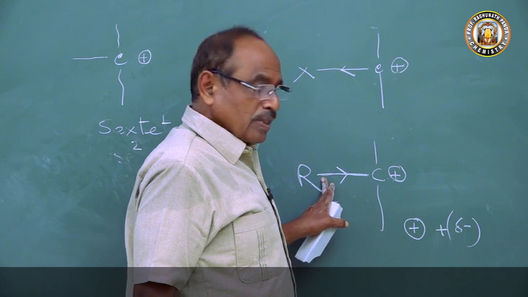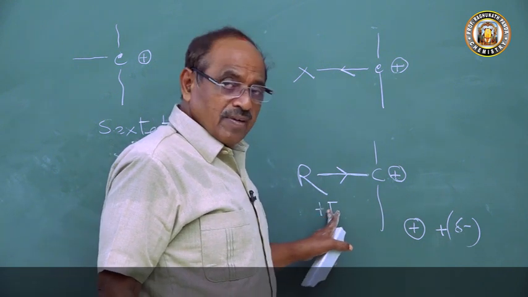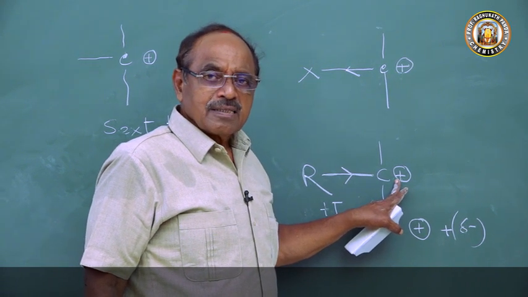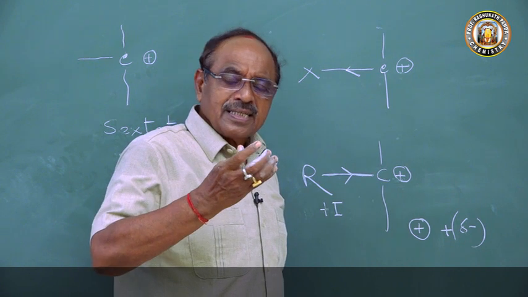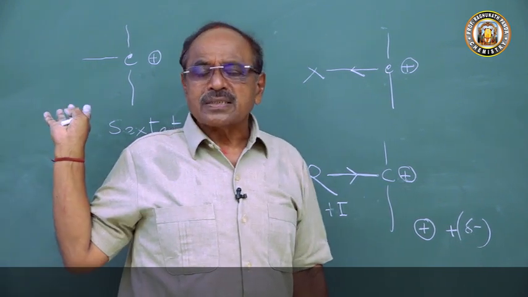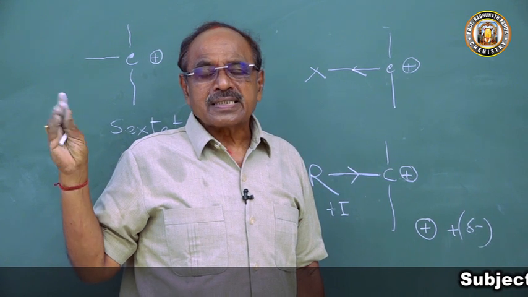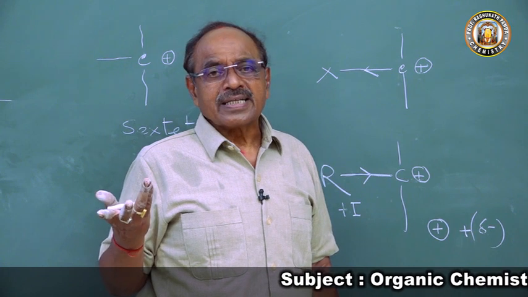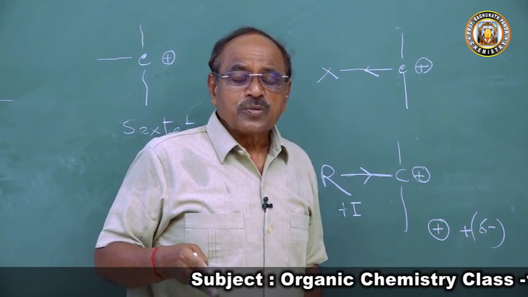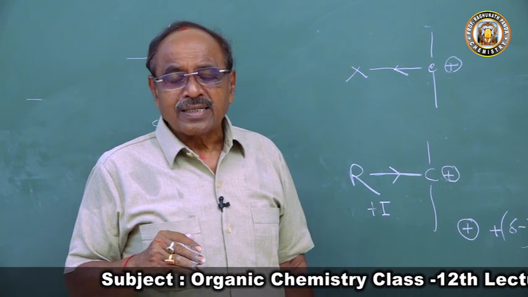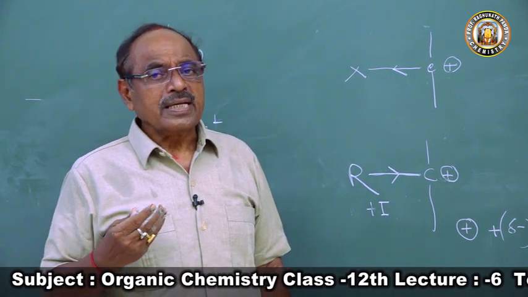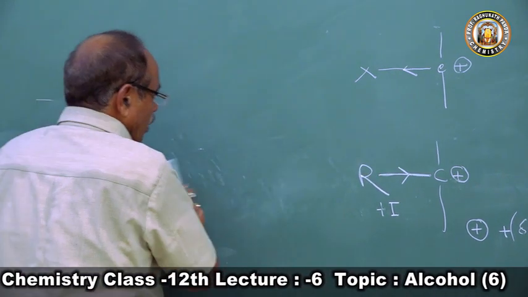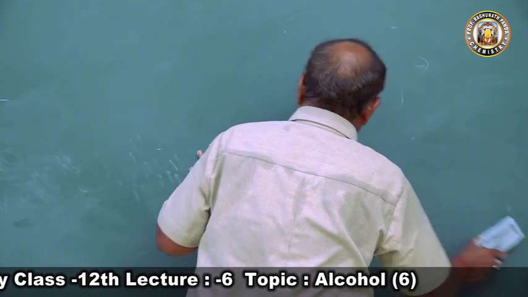It will not attract the nucleophile as easily as it was attracting it. Hence the reactivity will decrease and the stability will increase. So that ion which is more stable is more readily formed.